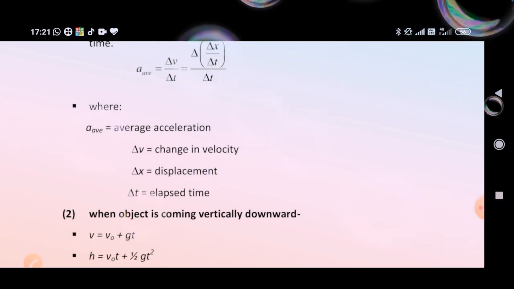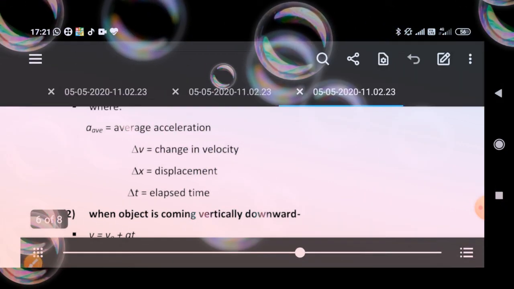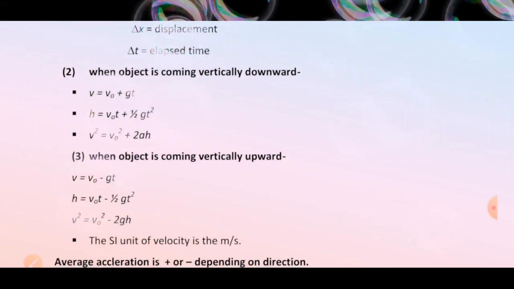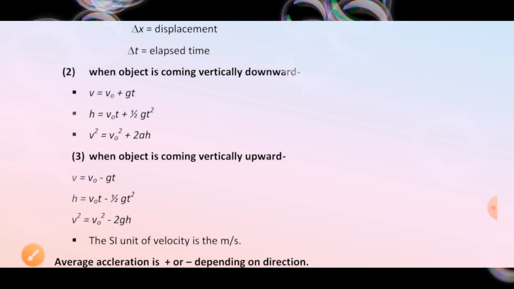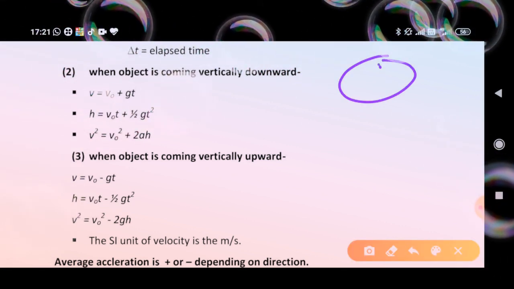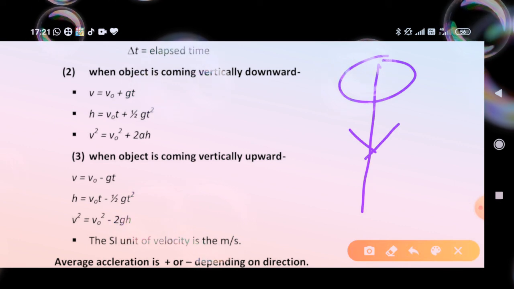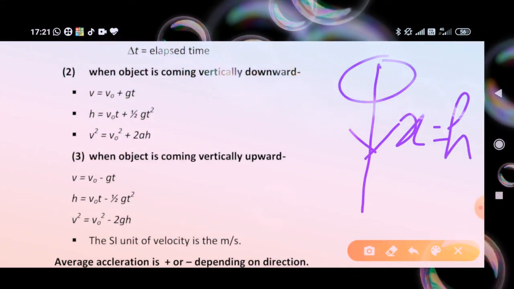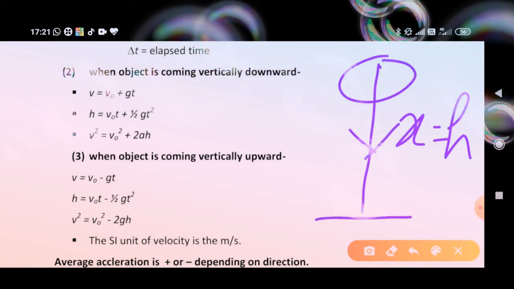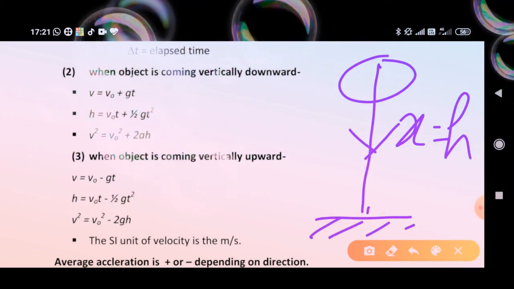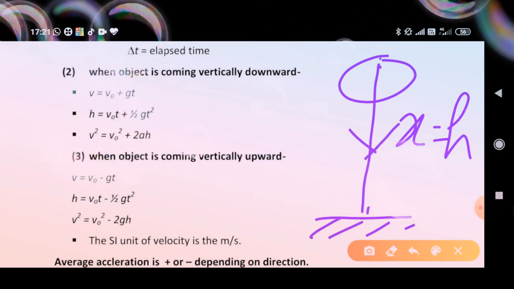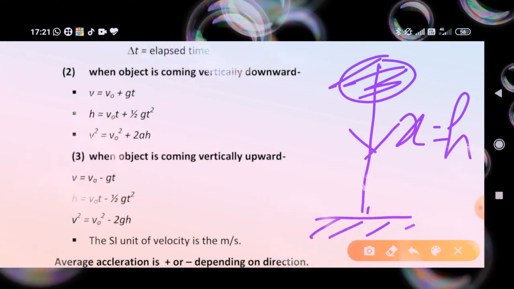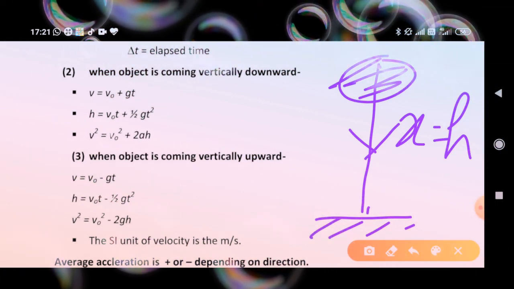Number 2. When an object is coming vertically downward, then the first equation is v equal to v naught plus gt. It means a changes with g. Number 2, h replaces x here. x means distance, here h is for height. So h equal to v naught t plus half gt square. And the third one is v square equal to v naught square plus 2gh. V naught represents the initial velocity of an object.